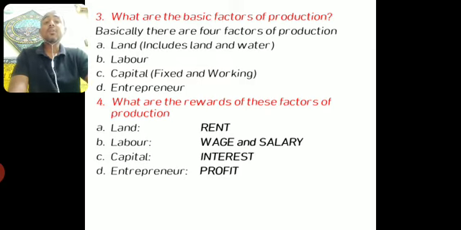For example, for hiring land or using land, the reward we pay to land is called rent. The reward we pay to labor for its service is called wage or salary. The reward of capital is called interest, and the reward of the entrepreneur to start the initiative or start a business, to take the risk of a business, is called profit. So these four are the respective rewards of these four factors of production.